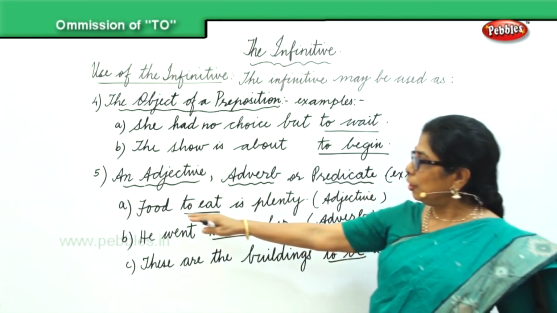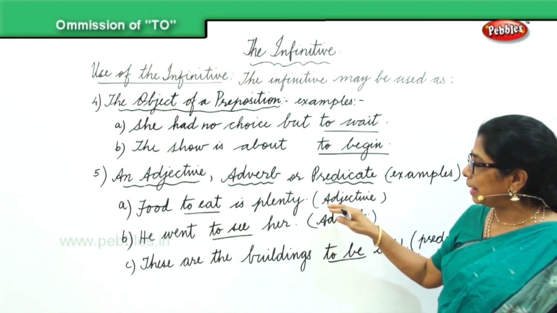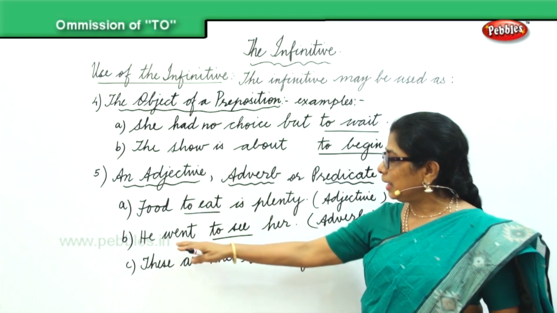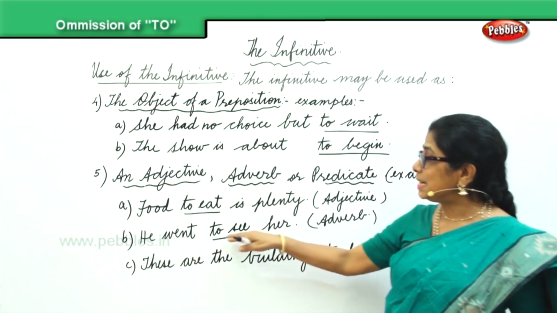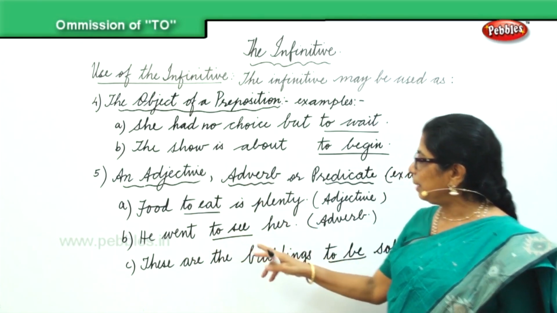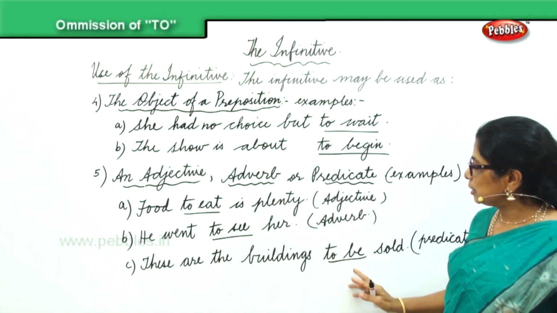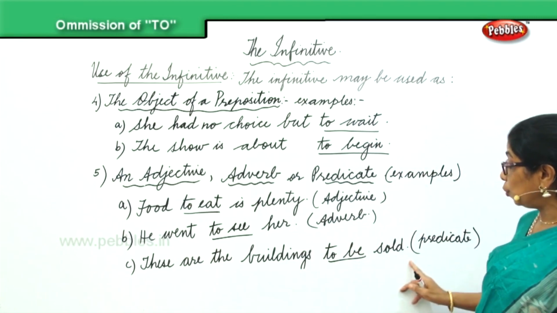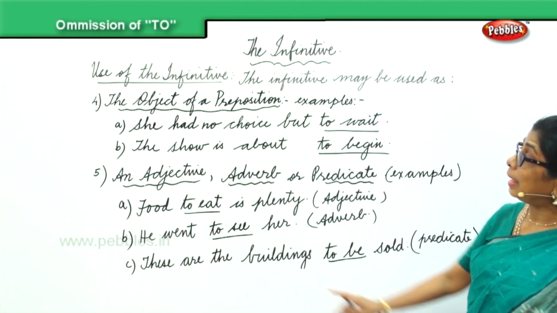So we have here: food to eat is plenty. It's an adjective, to eat. He went to see her is used as an adverb. And finally, it is used as a predicate here: these are the buildings to be sold. Used as the predicate.